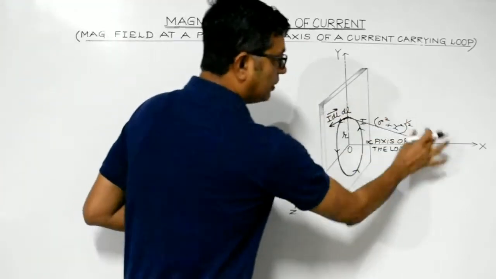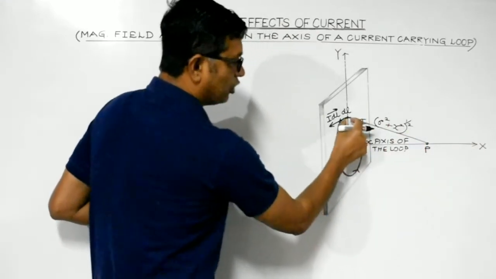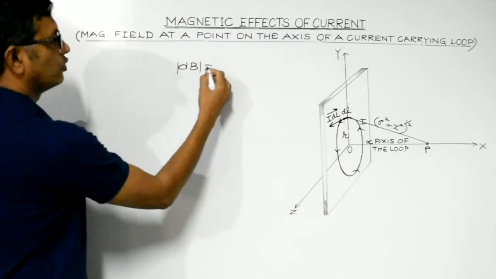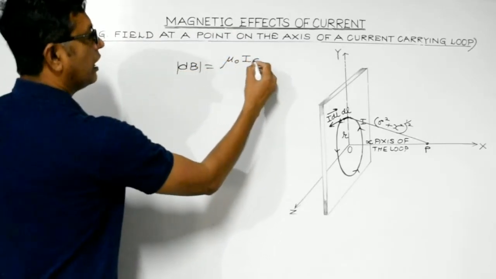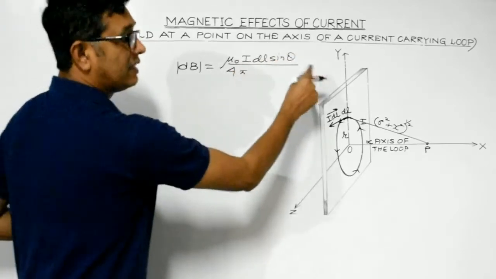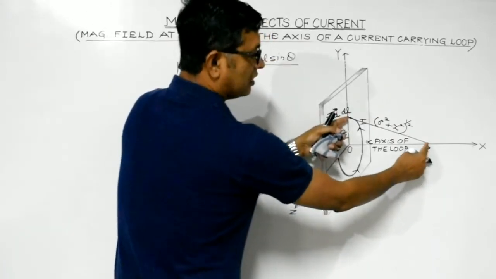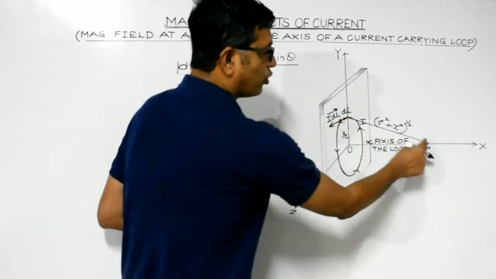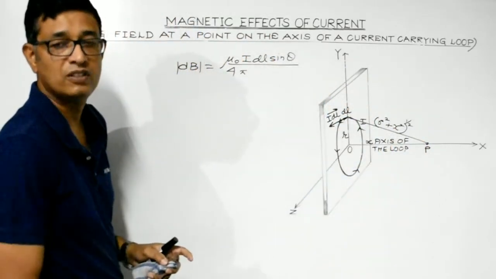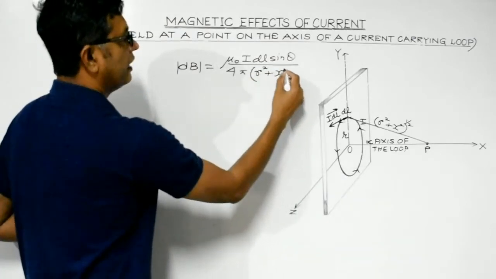So, as per the Biot-Savart law, the small magnetic field at point P due to this small elementary portion is given in magnitude by dB = mu naught I dl sin theta divided by 4 pi times the distance squared. Here the distance is between the center of the elementary portion and the observation point, so it is the square root of r square plus x square, and the whole square of it gives us r square plus x square.